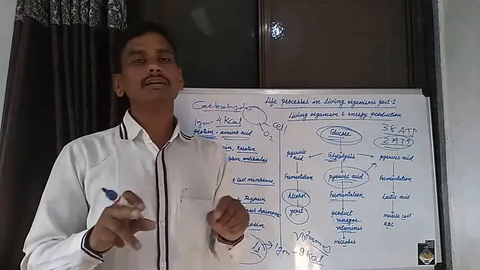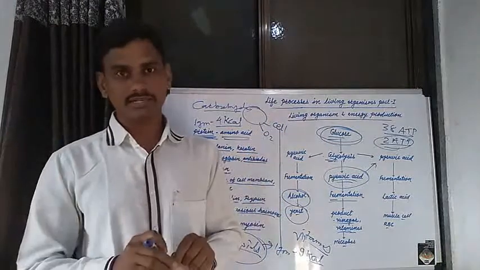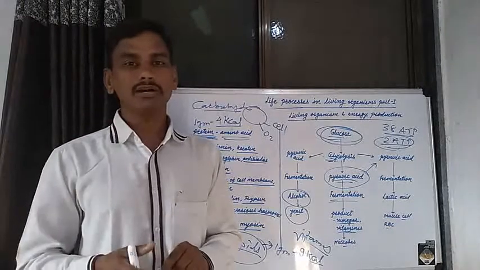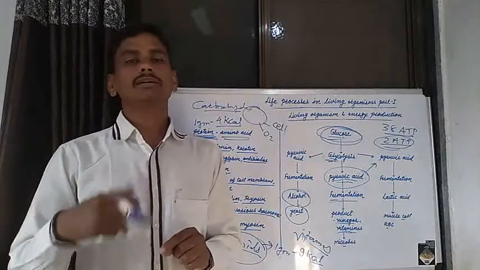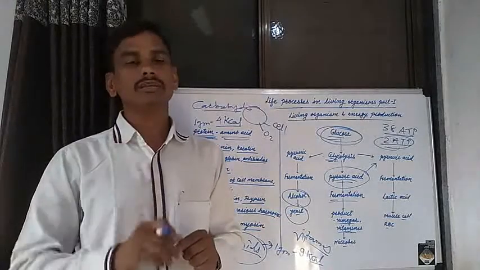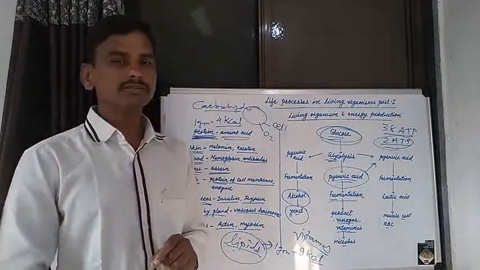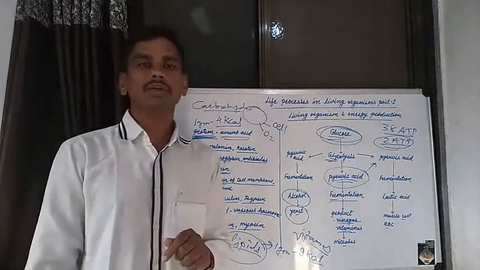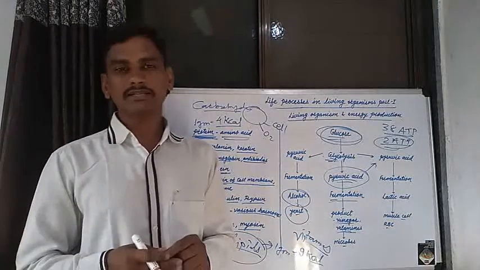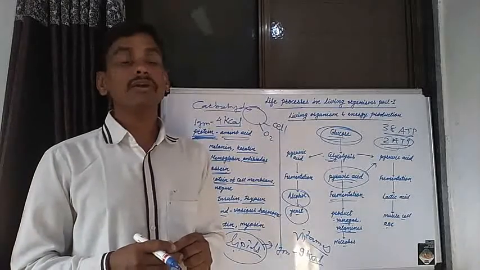If there is an insufficient amount of vitamins in our bodies, we suffer from various diseases, for example scurvy, pellagra, beriberi, anemia. That's why vitamins are also necessary for the growth of human beings. Proteins are necessary, carbohydrates are necessary, lipids are necessary, and vitamins are necessary for the growth of human beings and living organisms.